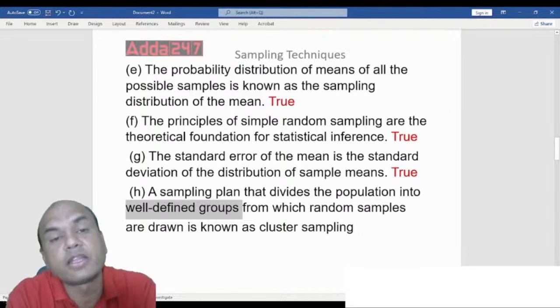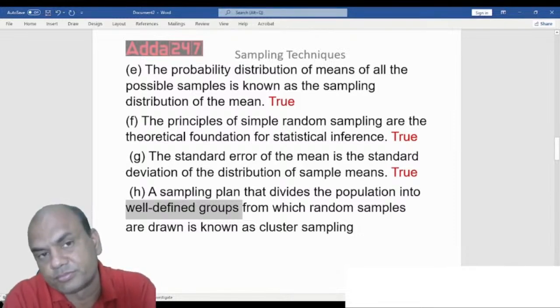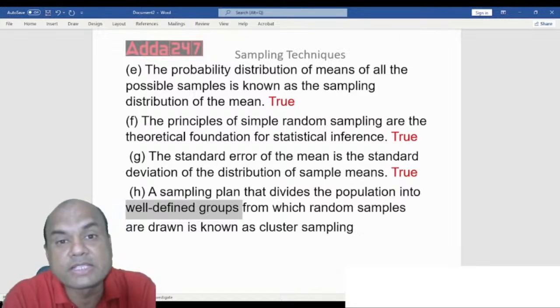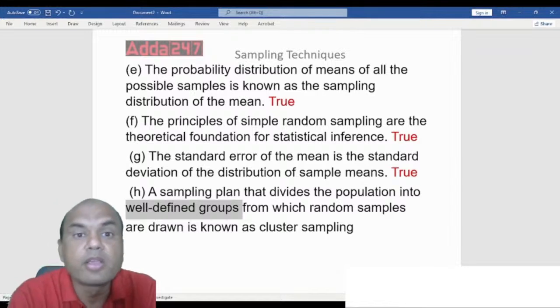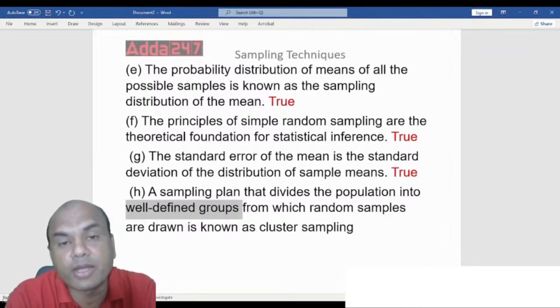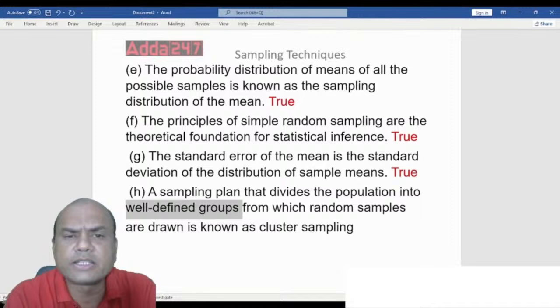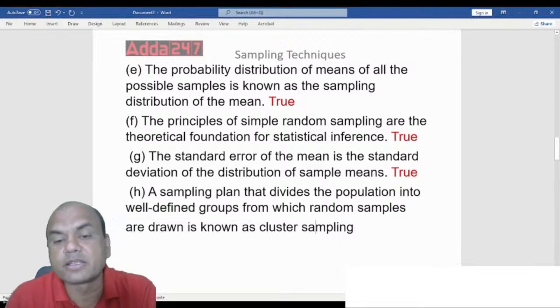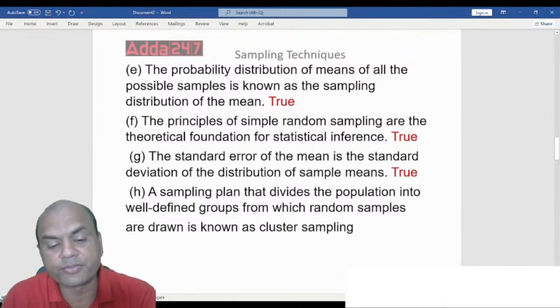They can be defined in terms of region, age, or marks. Or they can be defined like in systematic sampling, just by serial order. So the sampling plan that divides the population into well-defined groups from which random samples are drawn is known as cluster sampling. So is it true or false?